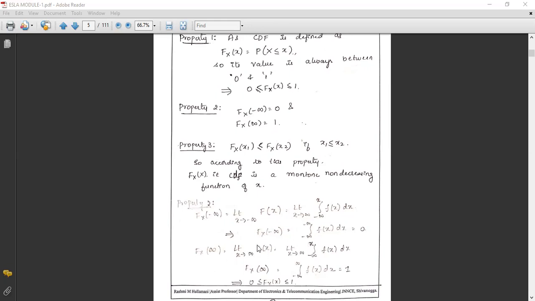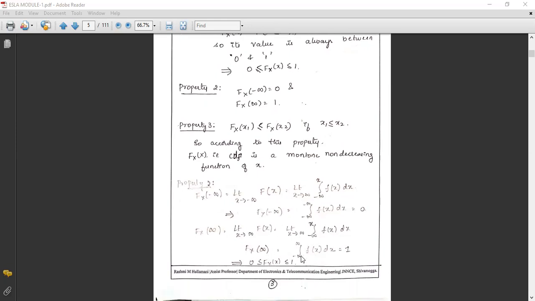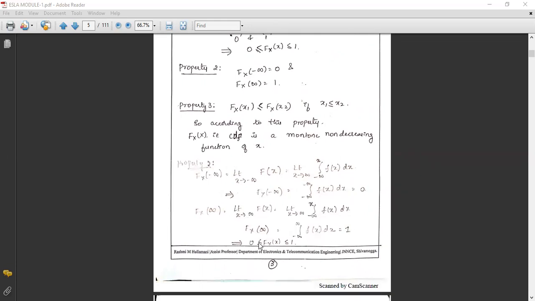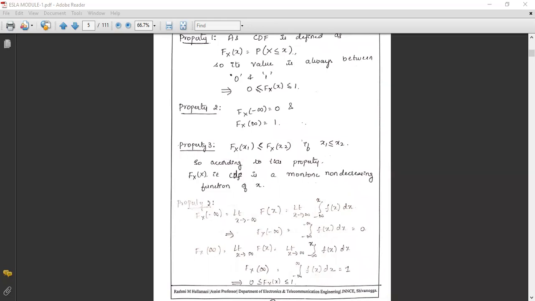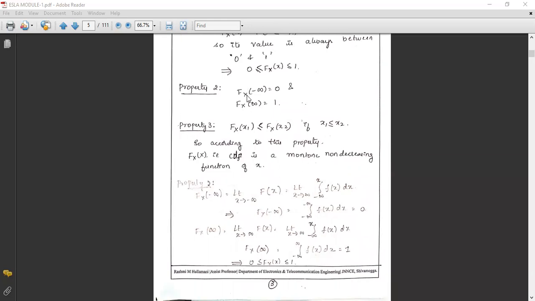We write this as the integral from minus infinity to x of small f_X(x) dx. So F_X(infinity) gives the integral from minus infinity to infinity, because x is extending to infinity. The integral from minus infinity to infinity of f_X(x) dx gives 1. That means the probability, the cumulative distribution function, lies between 0 and 1.